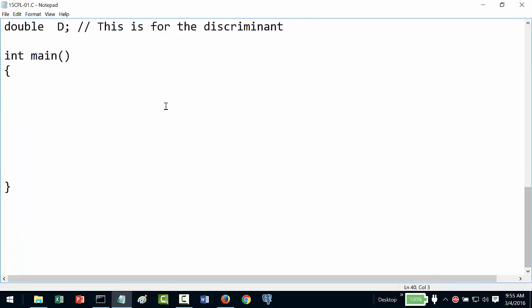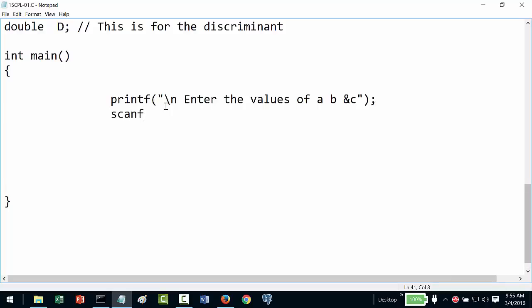First I will accept the values from the user. I will ask the user to enter the values of A, B and C. This is called echoing: I should tell the user what I am actually accessing. Then I will scanf.